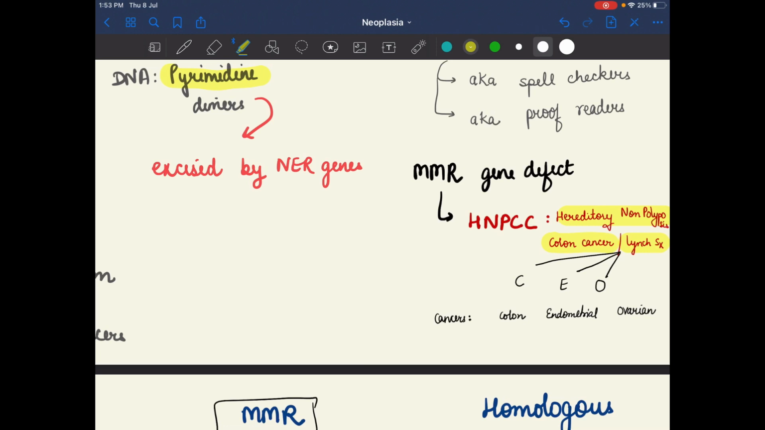In this, remember CEO, meaning there is cancer of the colon, endometrial cancer and ovarian cancer. In Lynch syndrome, or HNPCC, CEO is there, meaning colon, endometrial and ovarian cancer.